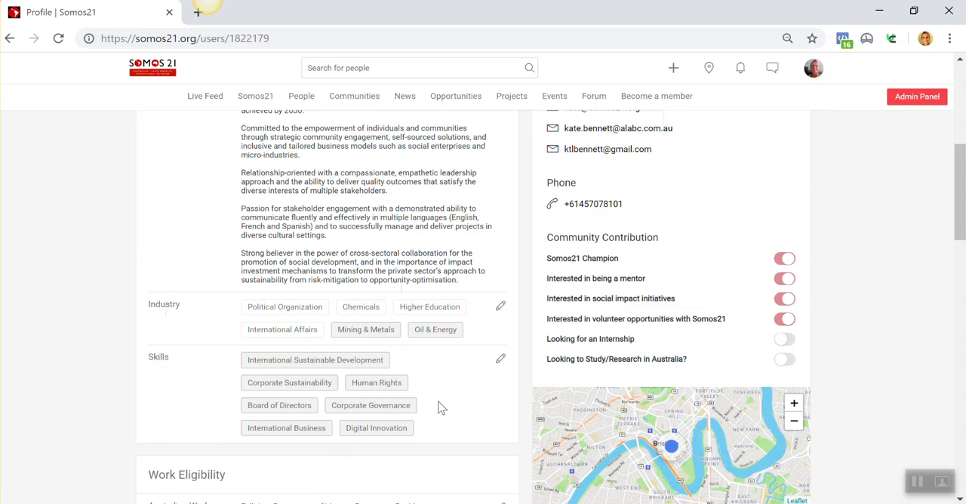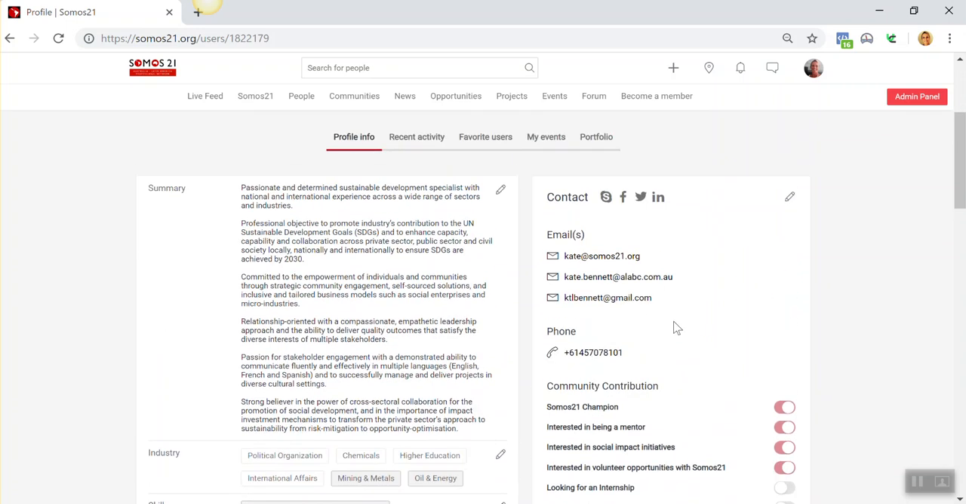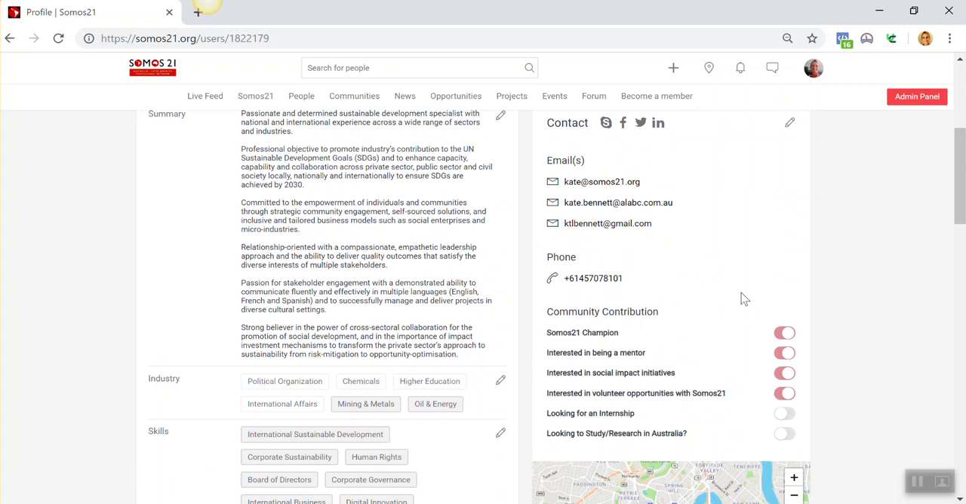And same goes for you. Whatever your specific skills are, get really clear on what they are and enter them in. Again, if you feel like you have a skill that isn't listed, please just send us an email at support@somos21.org.